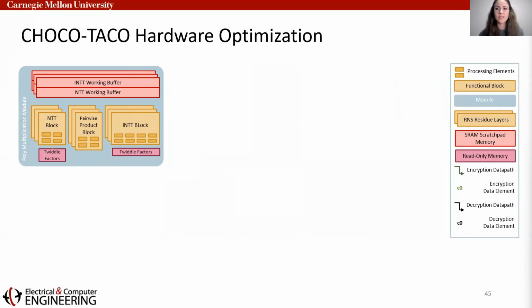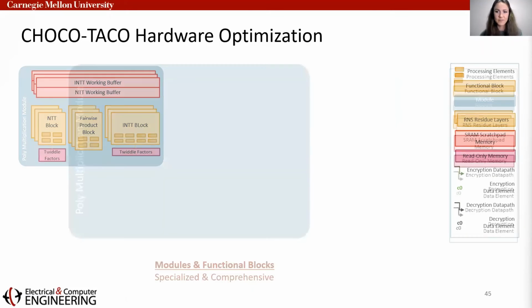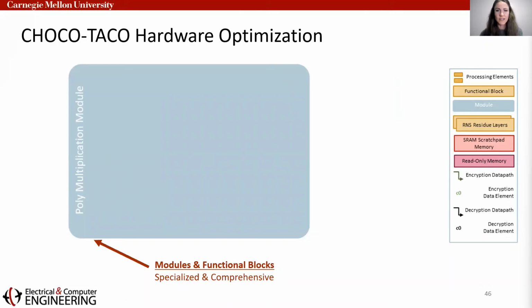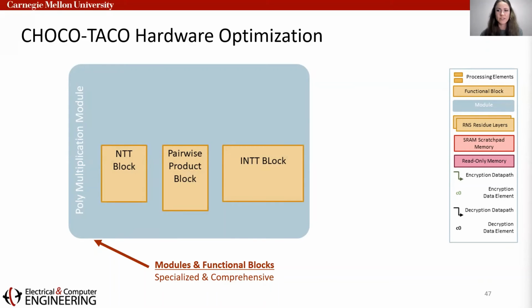Focusing on one of these modules, we can take a closer look at CHOCO-TACO's hardware optimizations and design decisions. At the highest level, CHOCO-TACO is built from modules to perform all of the major subcomputations of encryption and decryption. Within each of these modules, specialized functional blocks perform specific operations.